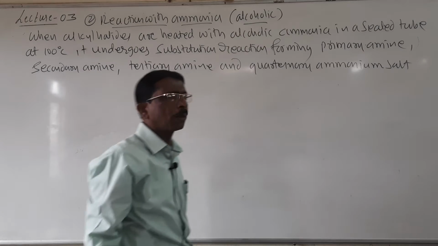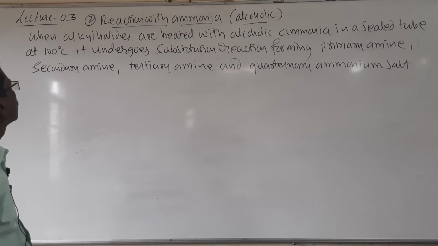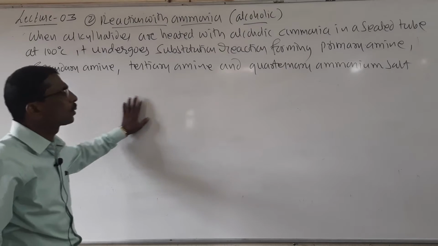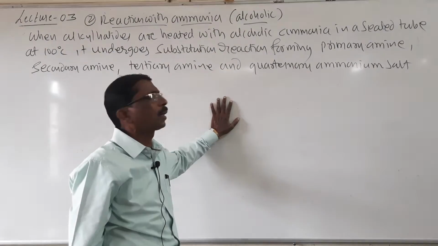It is the final product. So when alkyl halides are heated with alcoholic ammonia in a sealed tube at 100 degrees centigrade, it undergoes substitution reaction forming primary amine, secondary amine, tertiary amine and quaternary ammonium salt.